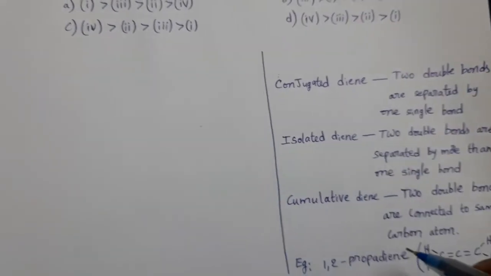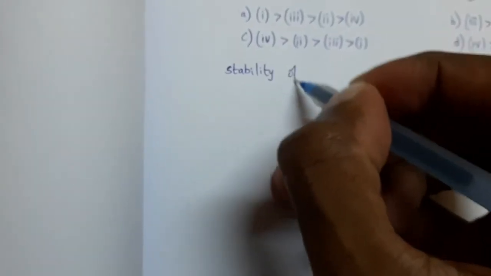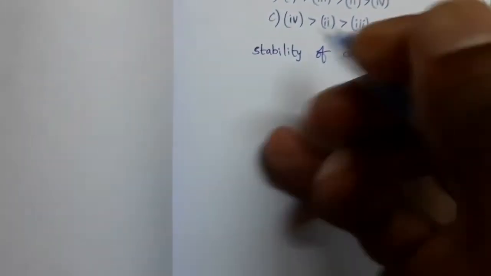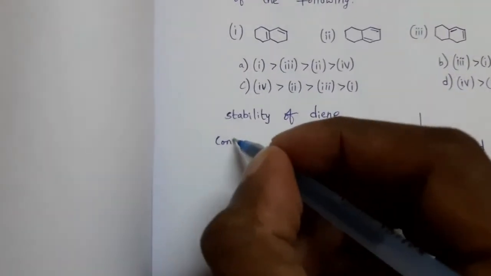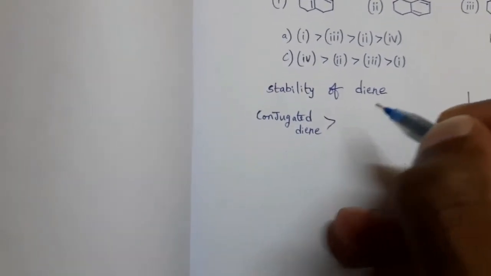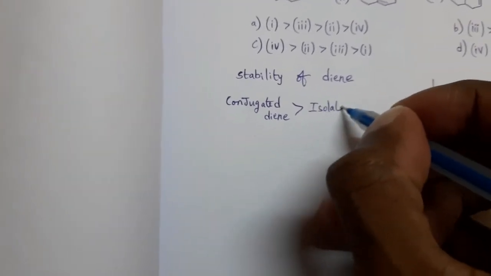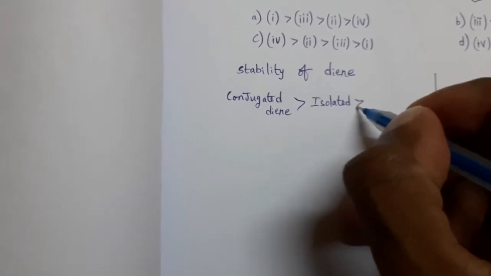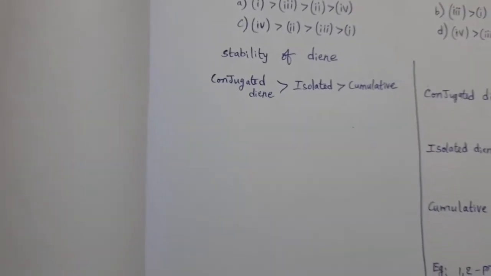Related, based on this classification, we can write the stability of dienes. Stability of dienes. See here. Conjugated diene having more stability than isolated, which is more stable than cumulative. Okay.